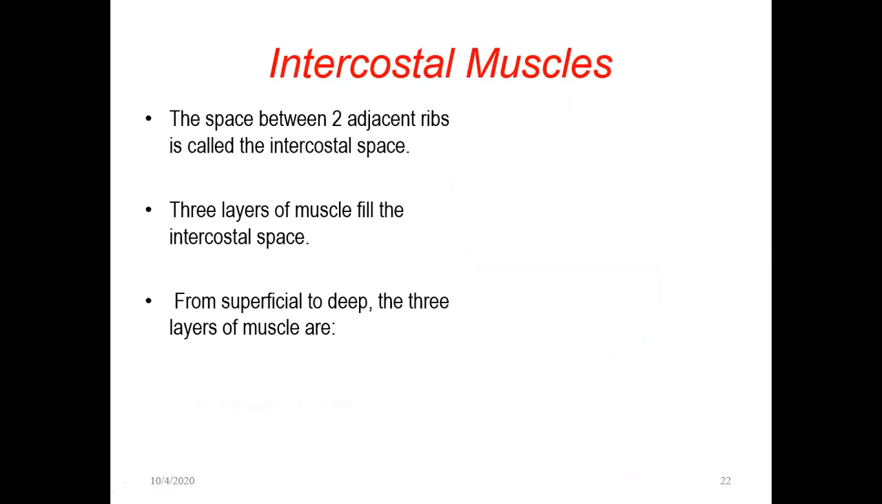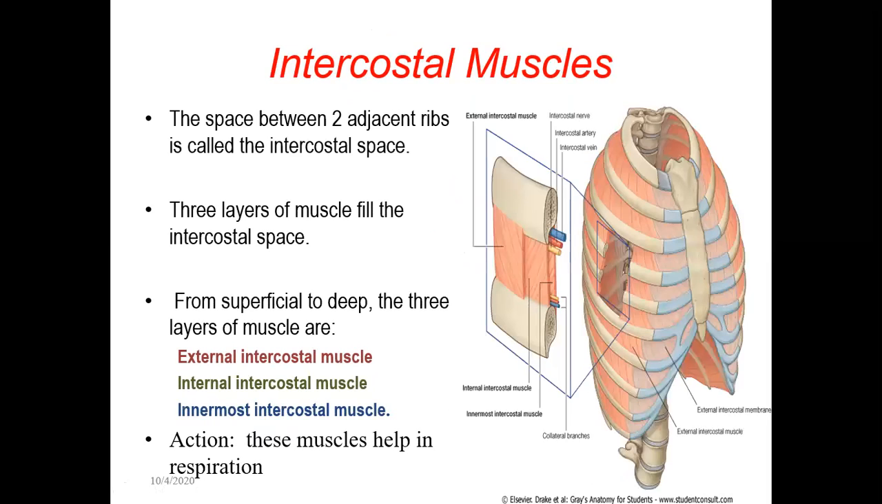A very important muscle in the trunk, in the thoracic region, is called the intercostal muscle. Costa means rib, so intercostal means in between the ribs there are muscles. The space between two adjacent ribs is called the intercostal space, and the muscles within them are called the intercostal muscles. There are three layers of muscle filling the intercostal space. There are three muscles actually, when you cut it and see.